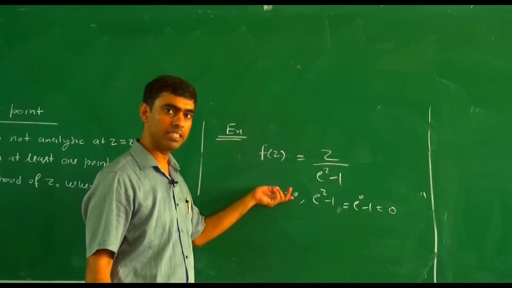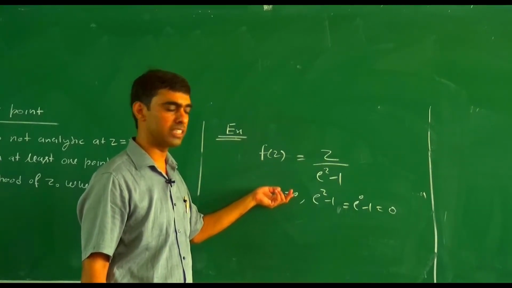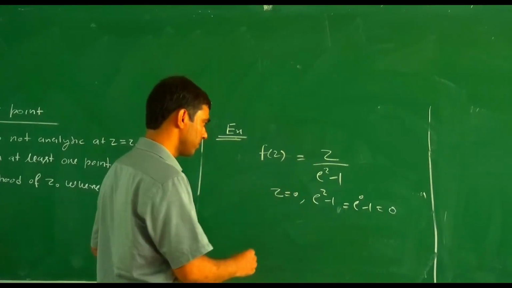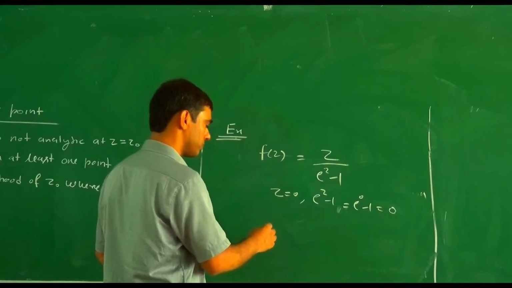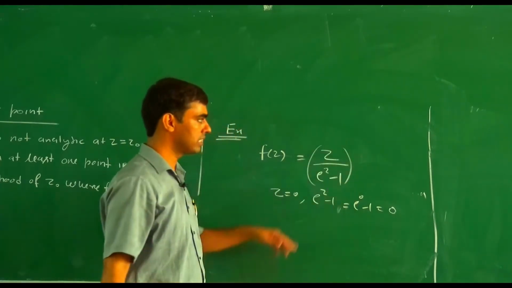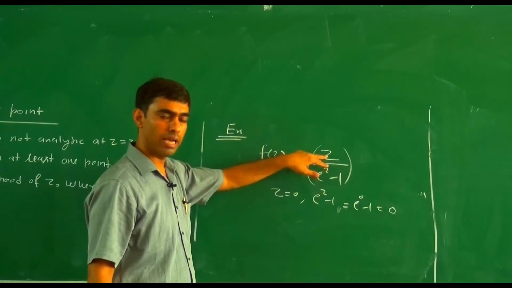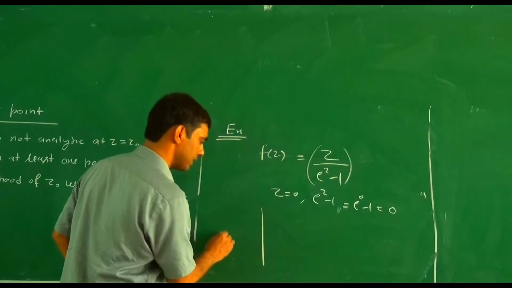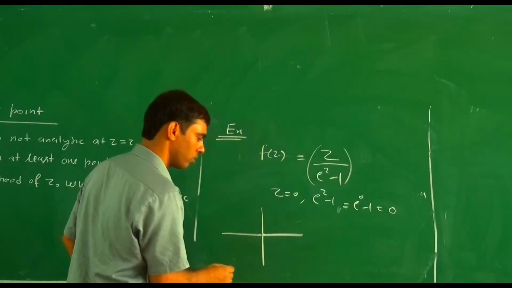Now we check whether this is a singular point or not. This is the necessary condition: at z equals 0 the function is not analytic. If we closely observe this function, it is analytic except at z equals 0.